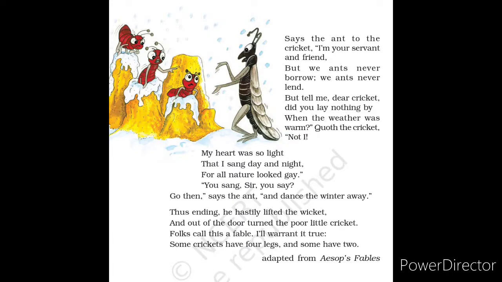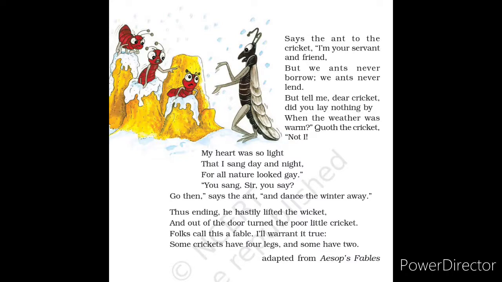Folks call this a fable. I'll warrant it true. Some crickets have 4 legs and some have 2.